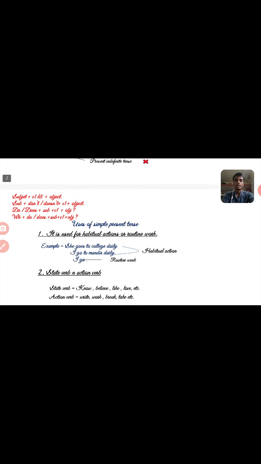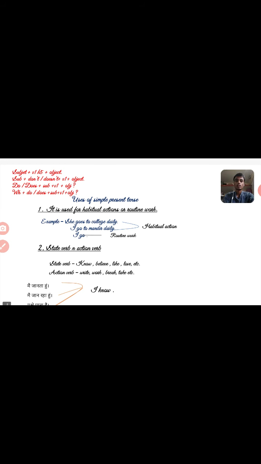Let's understand with an example. I go. It is simple present tense and also present indefinite tense. But in second sentence, you can see on my screen, I am Vikas Kumar. It is not a present indefinite tense. It is simple present tense. Okay. Here I have written structure.